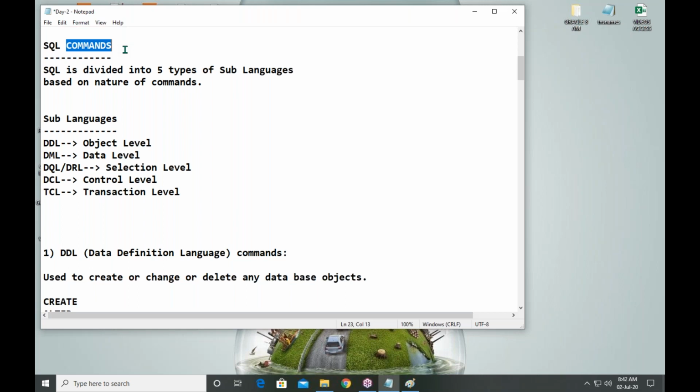Total SQL commands are 14. The 14 commands are divided into 5 categories. What is a category? Why the category? I will explain every point, no need to worry.